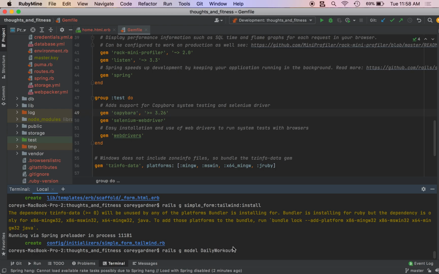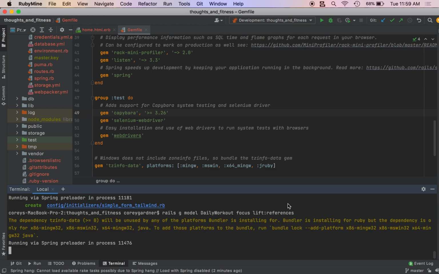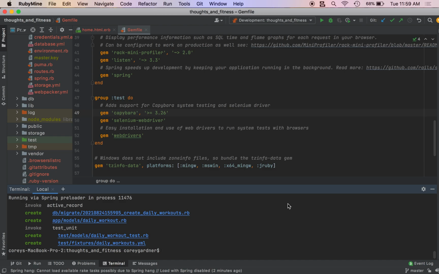Oh, we're actually going to have a string called focus, so like leg day or like explosive upper body. And then we're going to have lift, and that is going to be references. Press enter right now. So don't run rails db:migrate yet because we need to create our lift.